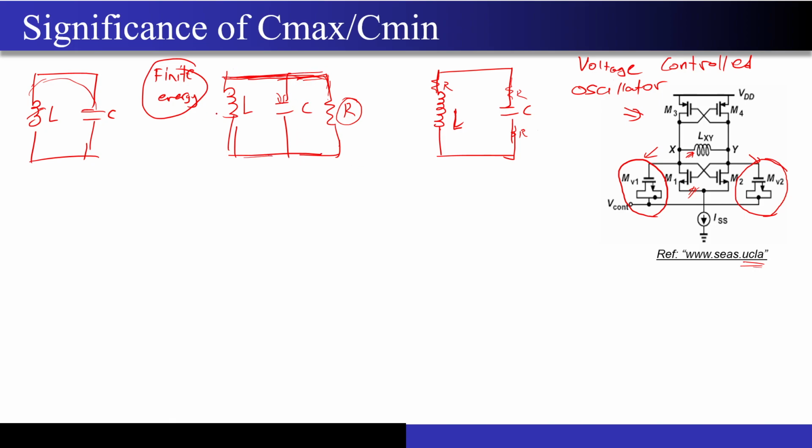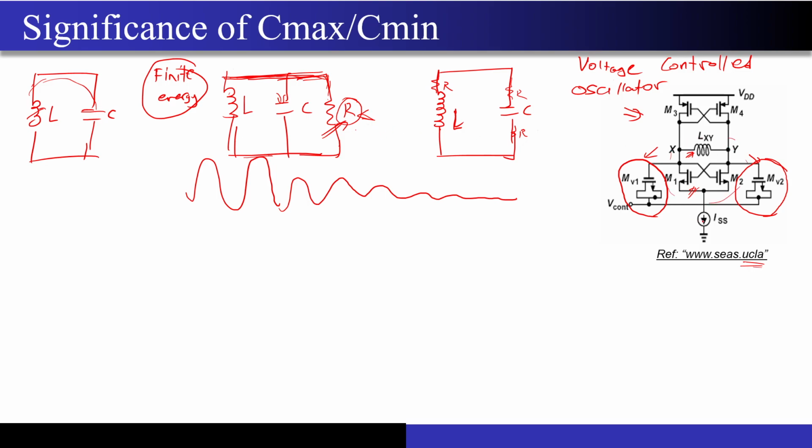So once the oscillations have been set up, each cycle some energy is getting dissipated across this resistor. So if I look at the steady state, you will see that the oscillations would have died out. If the oscillations were like this, then because of this resistor, the oscillations will start to slow down and you won't get any oscillations, correct? So to compensate for this resistor, you have some arrangement of MOSFETs over here to compensate for this R.